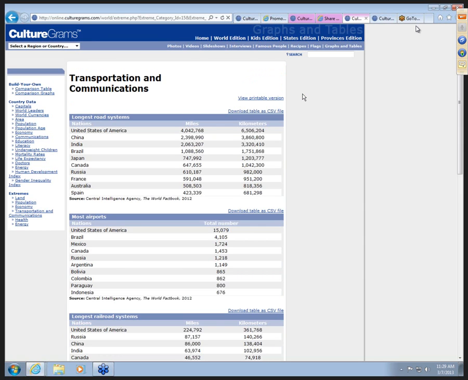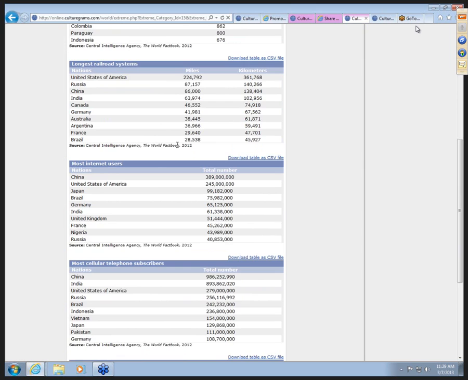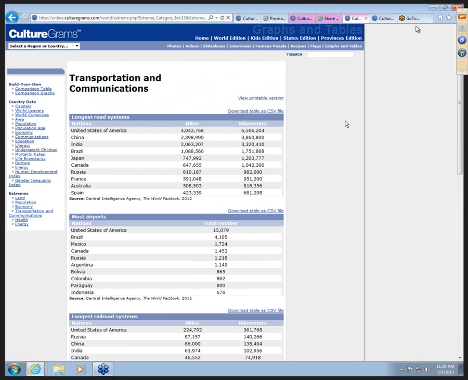So here's transportation and communications on their extremes. So you're seeing longest road systems, most airports, longest railroads, most internet users, most telephone lines. A lot of interesting additional facts to add to their country and culture studies.